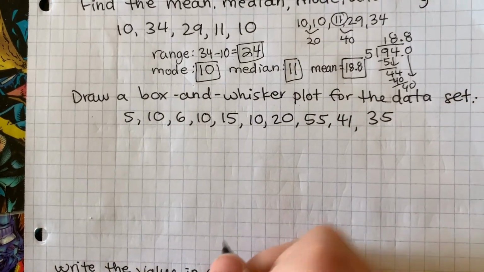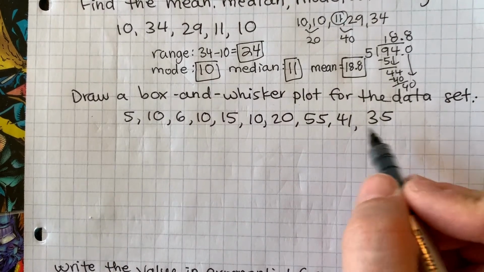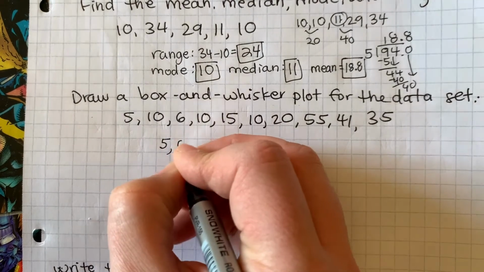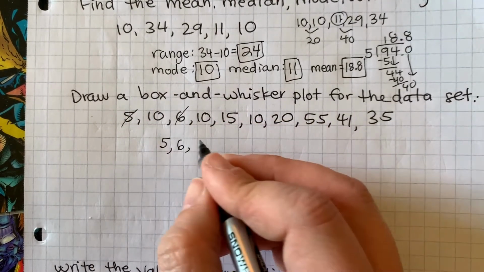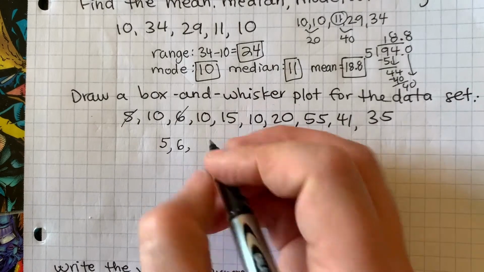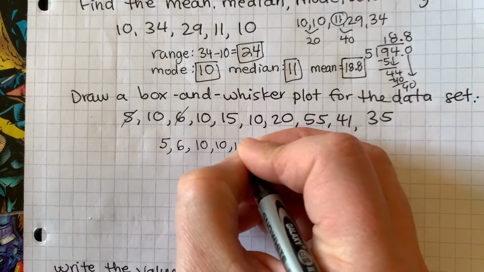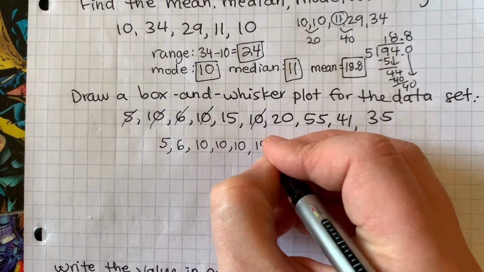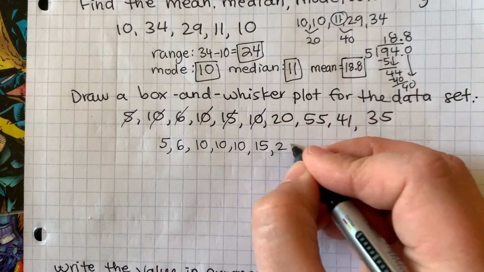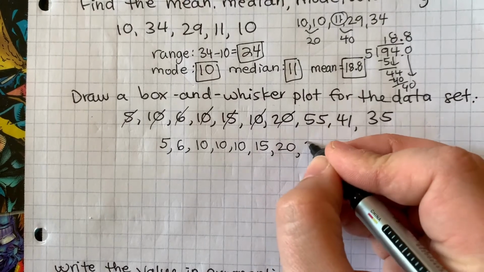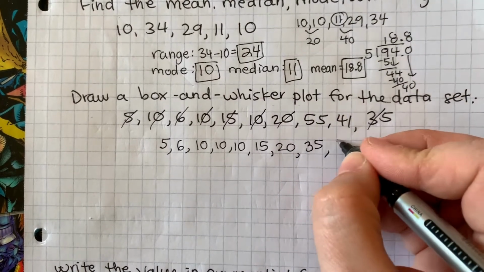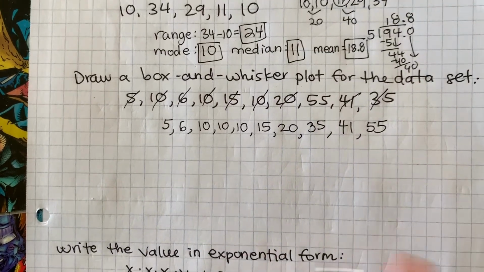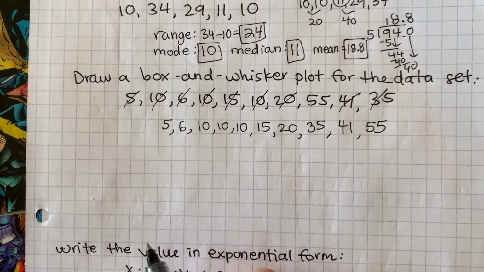All right, box and whisker plot. So the first thing I need to do is I need to put all of these in order, starting with my smallest, and then 6. I'm going to cross these off. 1, 2, 3. 1, 2, 3. Boom, boom, boom. Then I've got 15. Wha-bam. Then I got 20. Wha-bam. Then I got 35. Bam. 41. Bam. 55. All right, now all this is in order. Lovely.